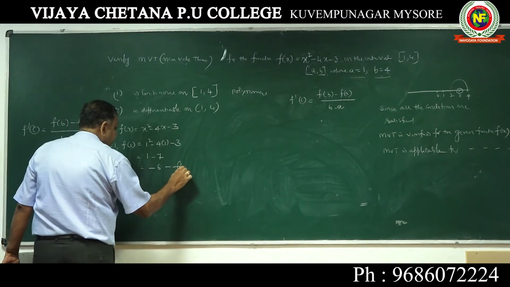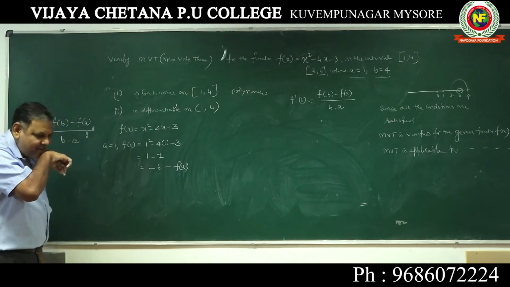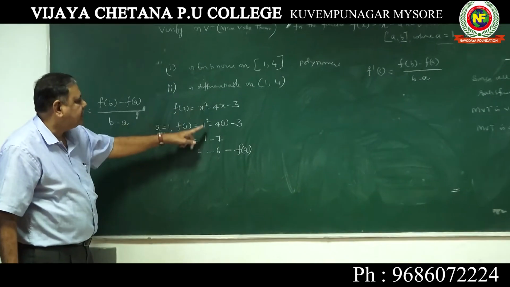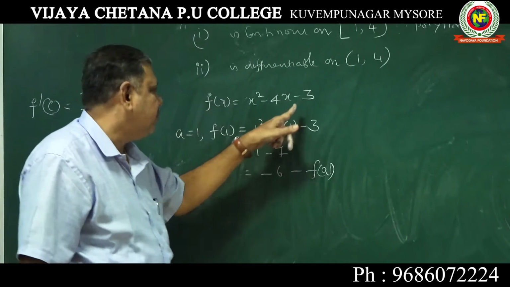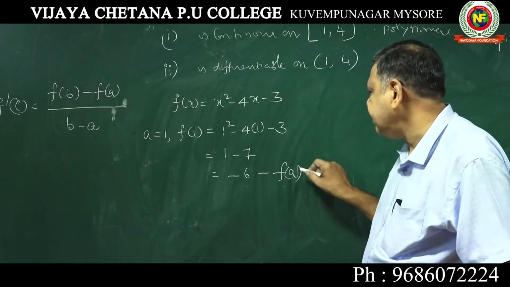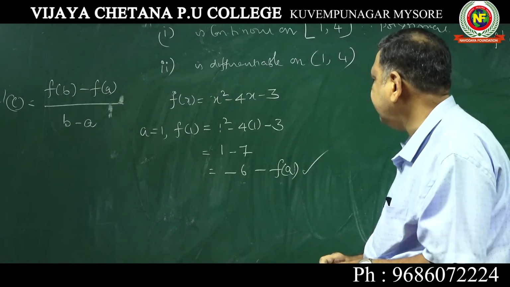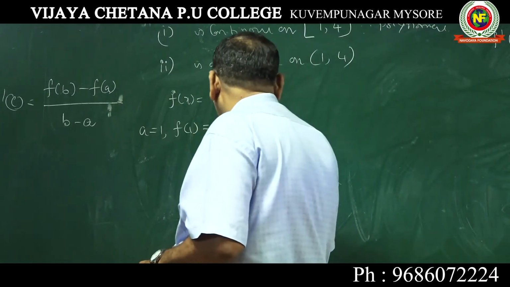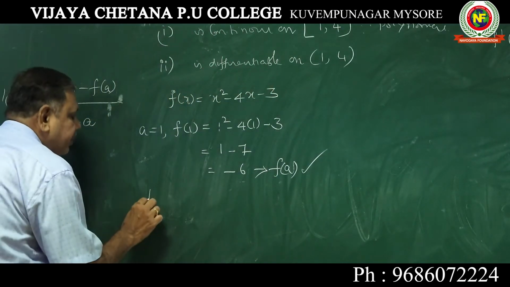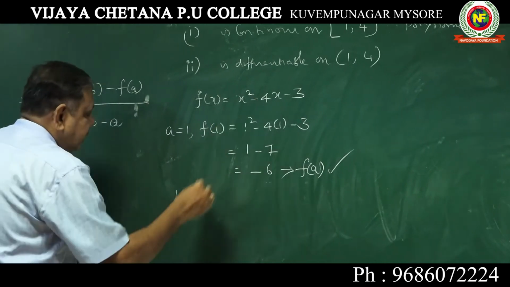This is your f of a. Now f of 1, x is 1: 1 square minus 4 into 1 minus 3, or it is 1 minus 7, 1 minus 7 is minus 6. This is your f of a. Now go for f of b. b is equal to, there it is 4.